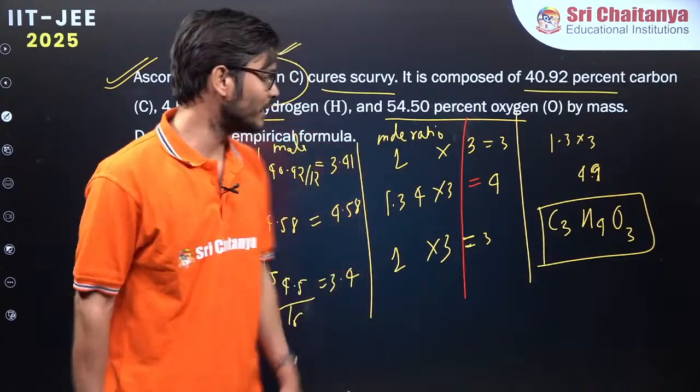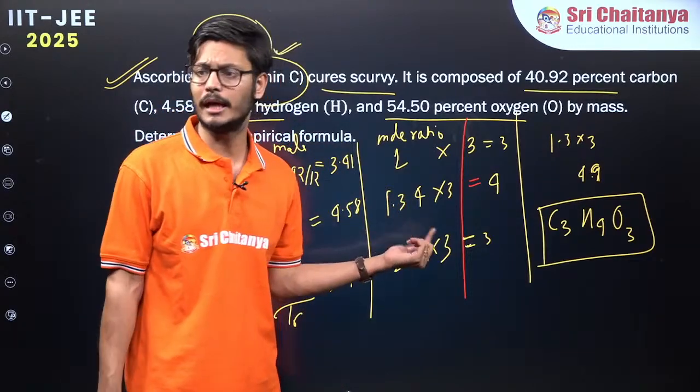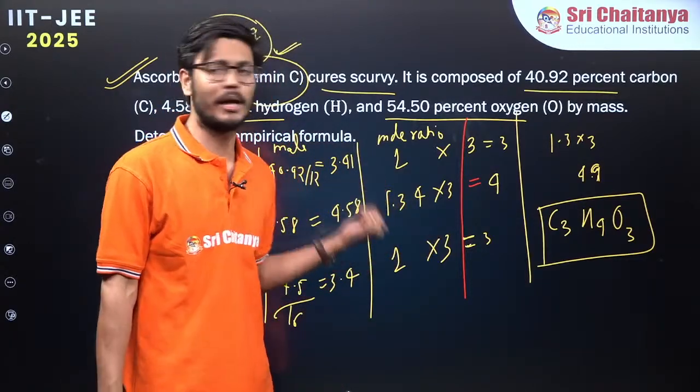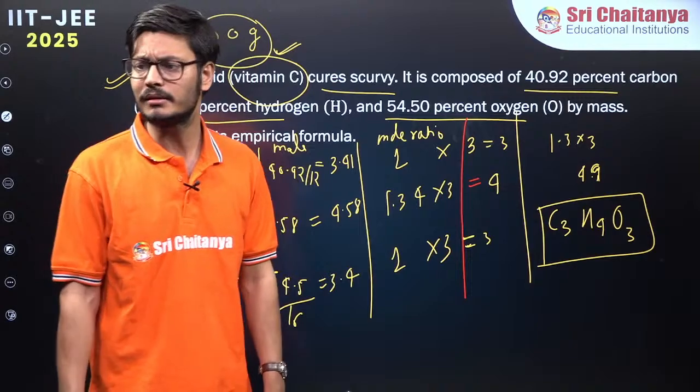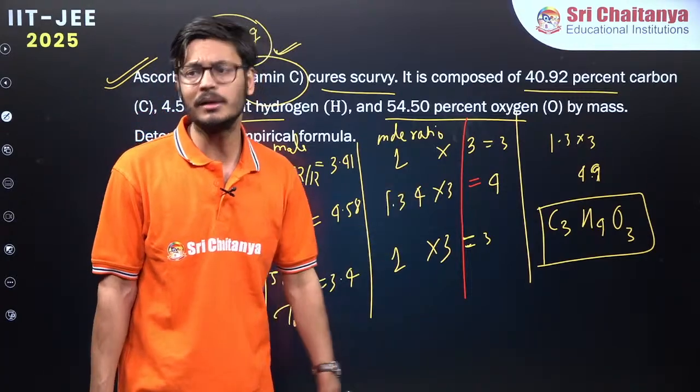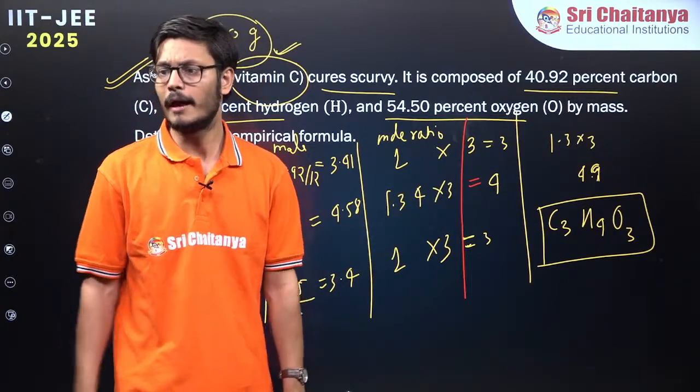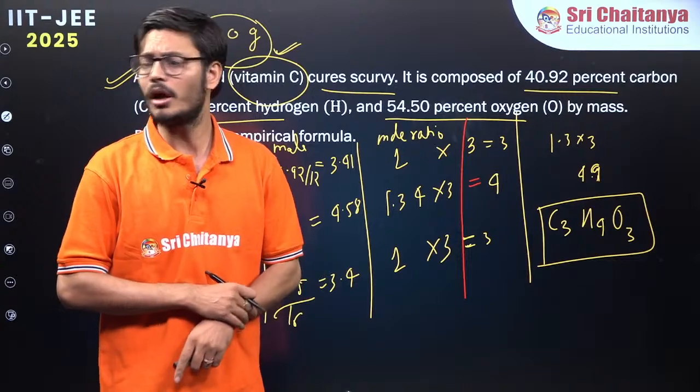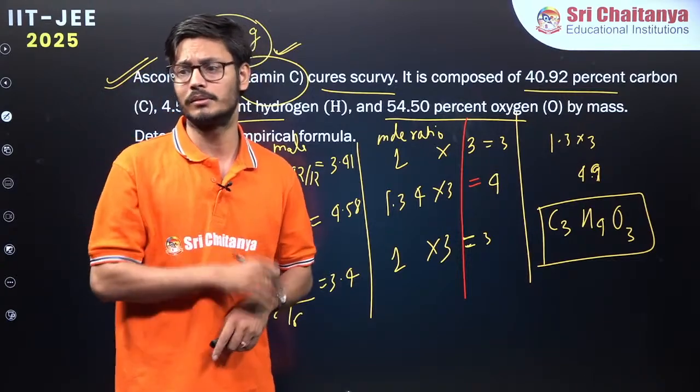It can also be 2. Beta ji, if you multiply by 2, 1.3, it will become what? 2 3s are 6, 2 1s are 2. That will be 2.6, isn't it? 2.6. Is it a whole number? That is not a whole number. If you multiply by 2, that is not a whole number. You need a whole number.